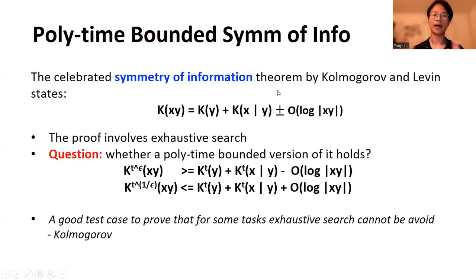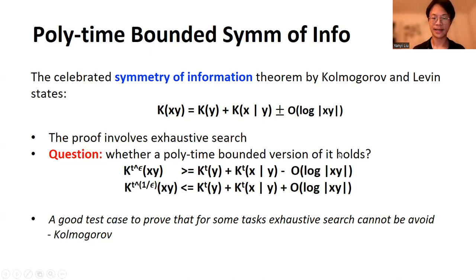However, the proof involves exhaustive search, and the natural question here is whether a polynomial time bounded version of this theorem holds. This version would replace the K complexity here by its polynomial time bounded version, namely Kt, and we also allow a small overhead on both sides of the inequality.